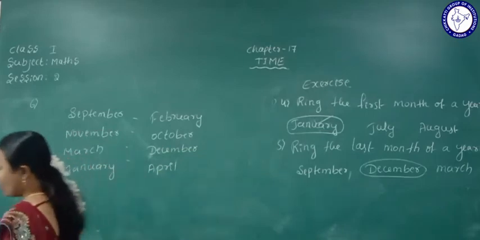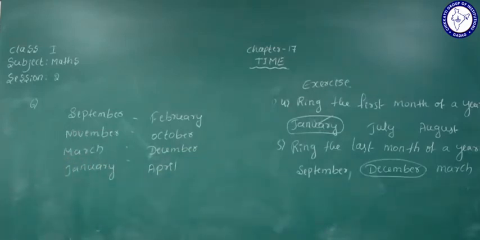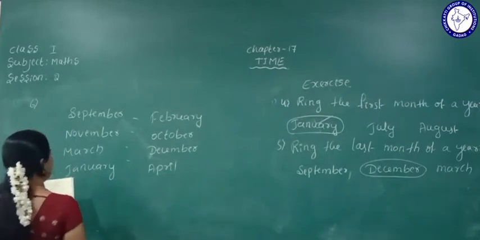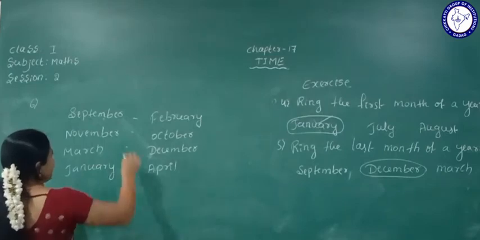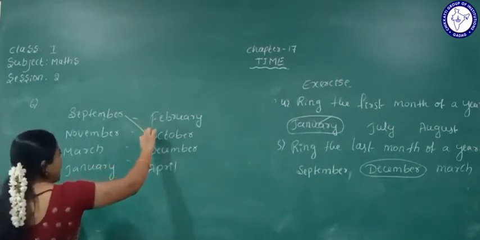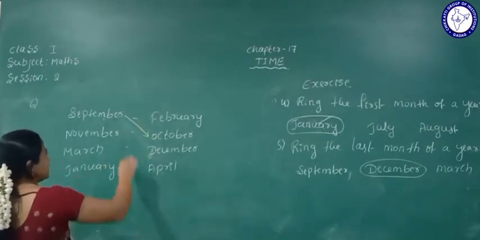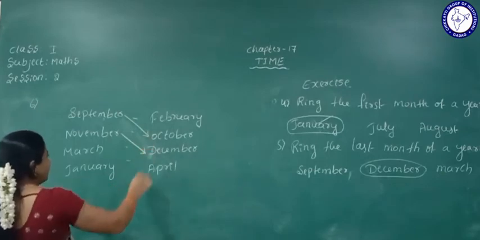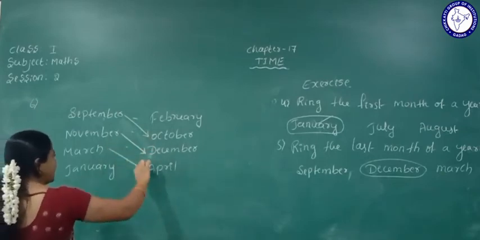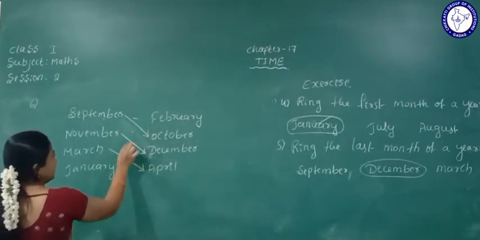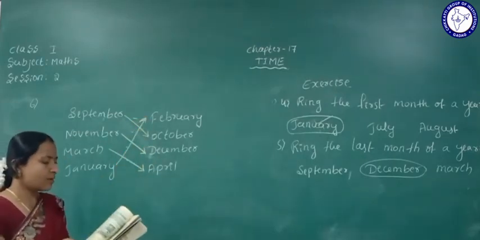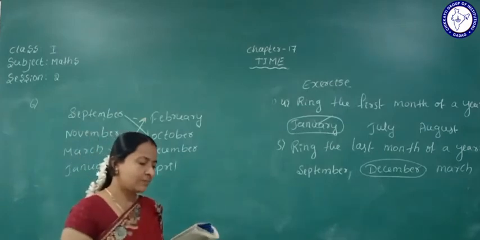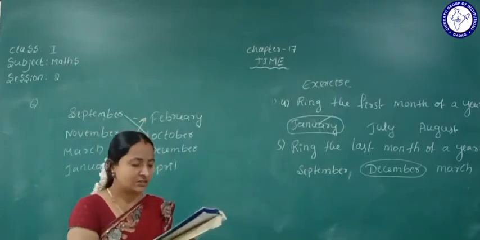How will we be matching here? The next month of the year. September next is October, November next is December, March next is April, January next is February. This we can call match the following, the next months of a year.